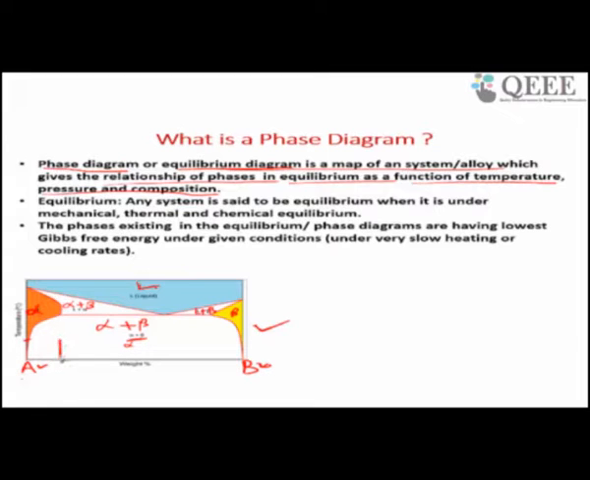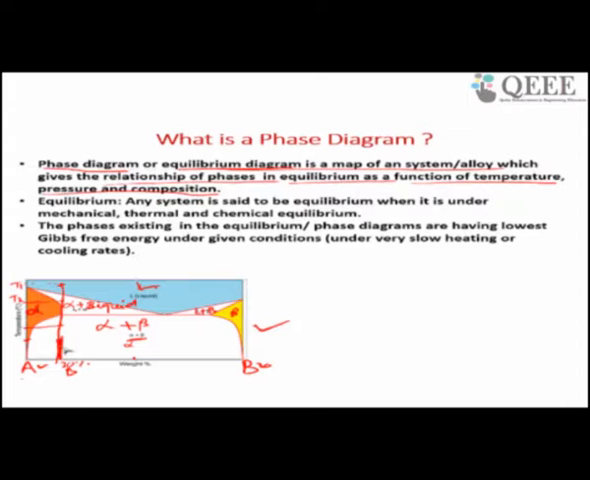So this is your alloy composition. Let us say this is 20% of B. So 20% of B is an alloy, and this alloy has its phase diagram. If you heat this alloy to this temperature, it gives the liquid phase. If you heat this alloy to this temperature T2, it gives solid plus liquid phase. If you heat here, you are getting two phases, alpha plus beta.